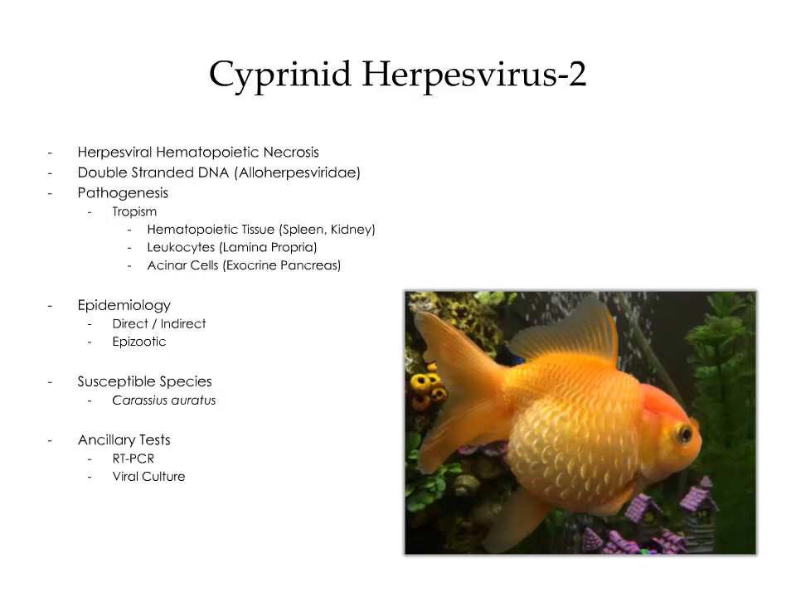In regards to epidemiology, the virus is transmitted via direct and indirect means. There have been a number of reported epizootics, which typically occur in naive populations. Susceptible species include Carassius auratus, otherwise known as the common goldfish. Ancillary tests are available, including real-time PCR and viral culture. The image on the right is an example of dropsy in an affected goldfish.